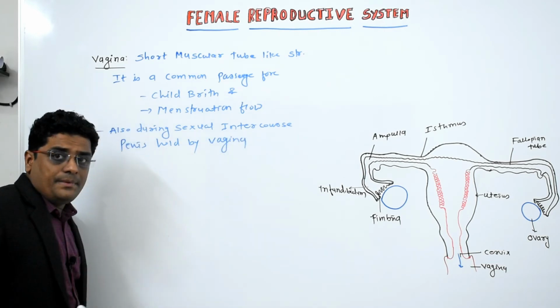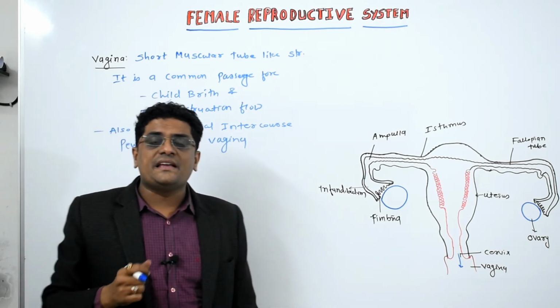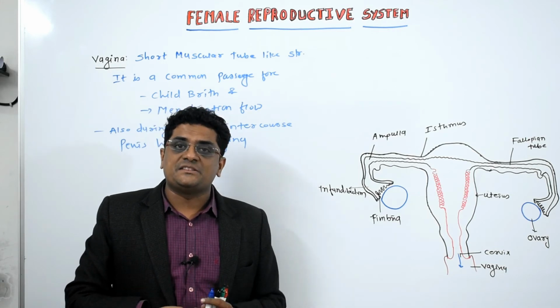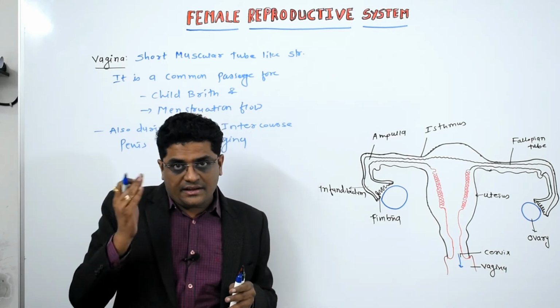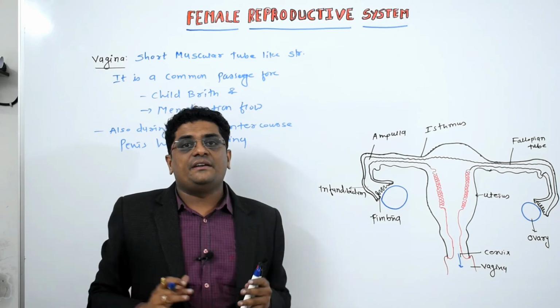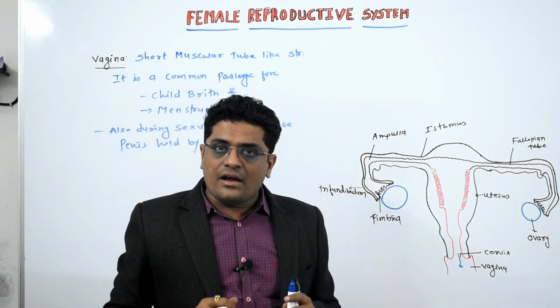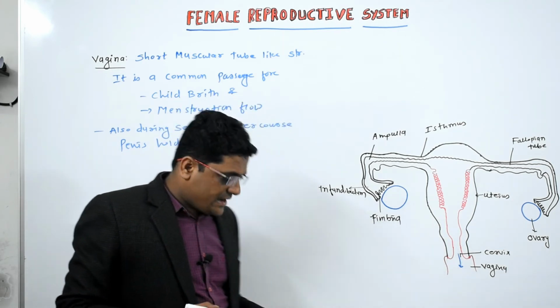Plus, the inner lining of the vagina possesses the lactobacillus bacteria, which convert glycogen to lactic acid, and it maintains the acidic environment inside the vagina.